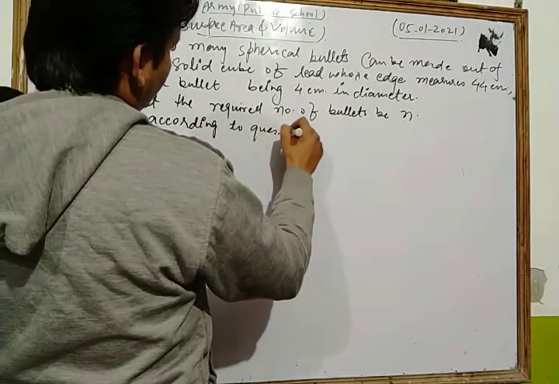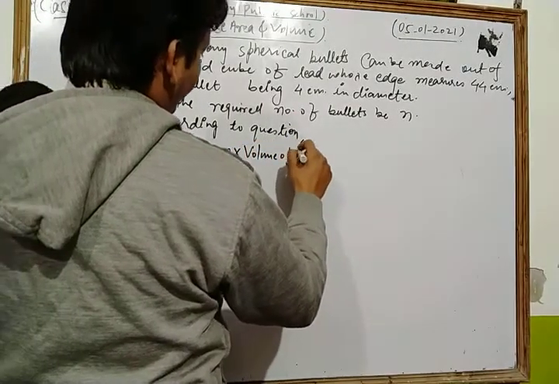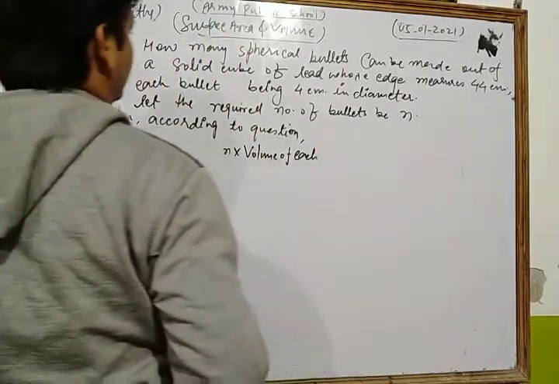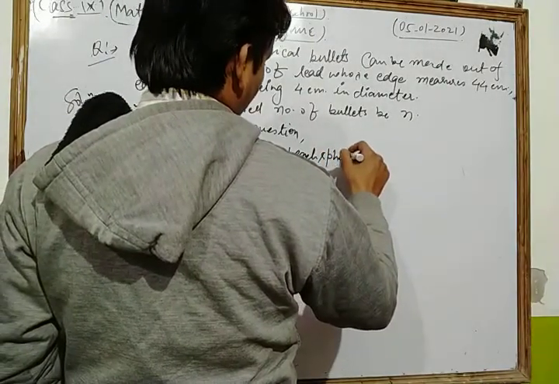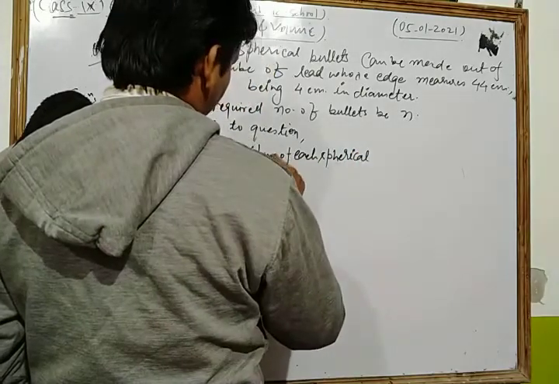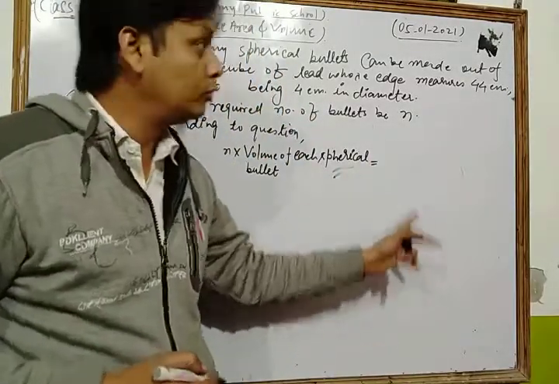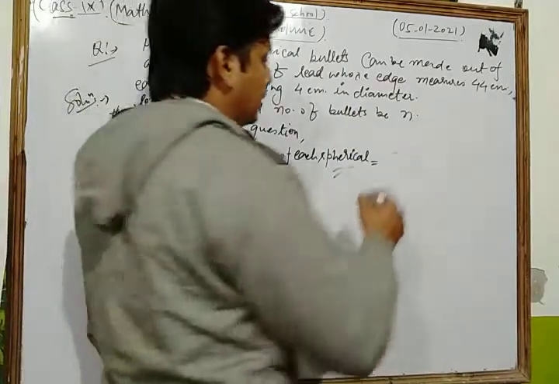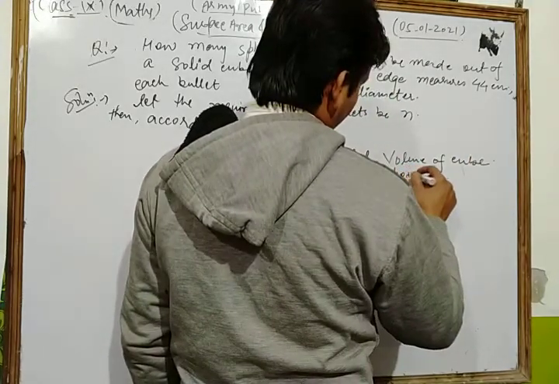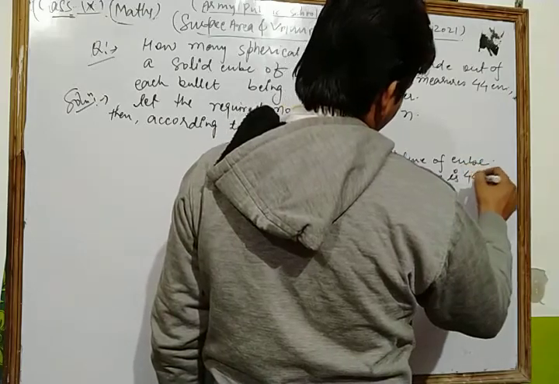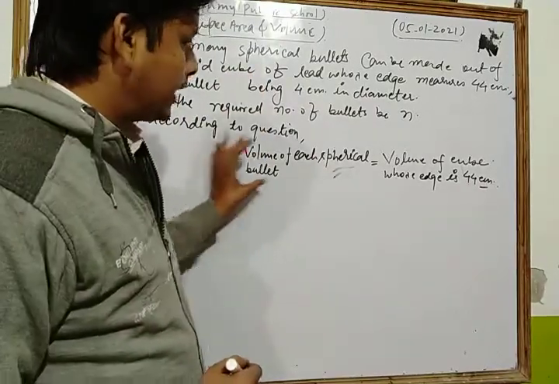Then according to the question, n into the volume of each spherical bullet is the same as the volume of the cube whose edge is 44 centimeter. Okay, so this is the concept behind it.